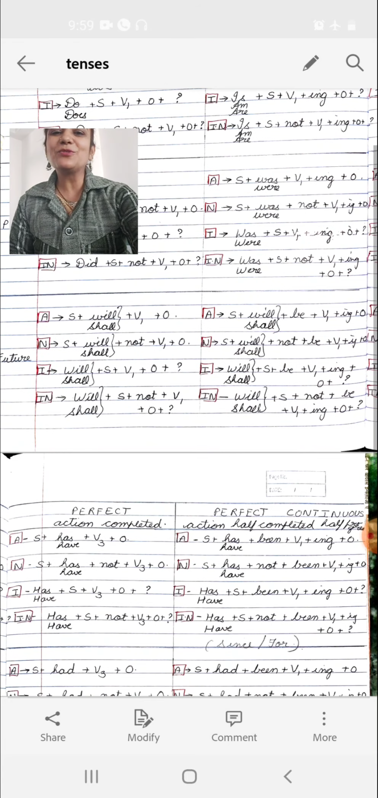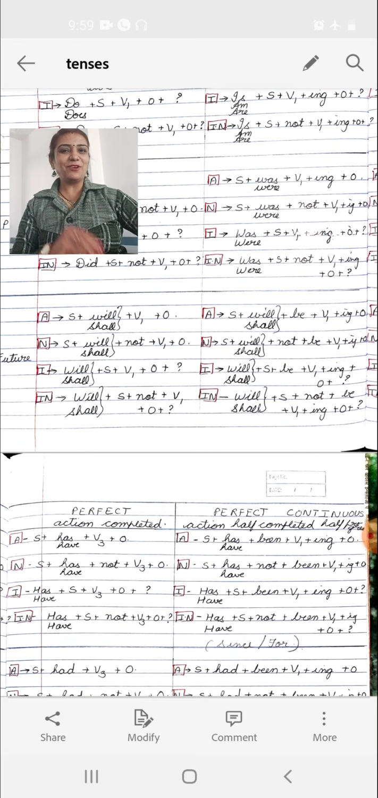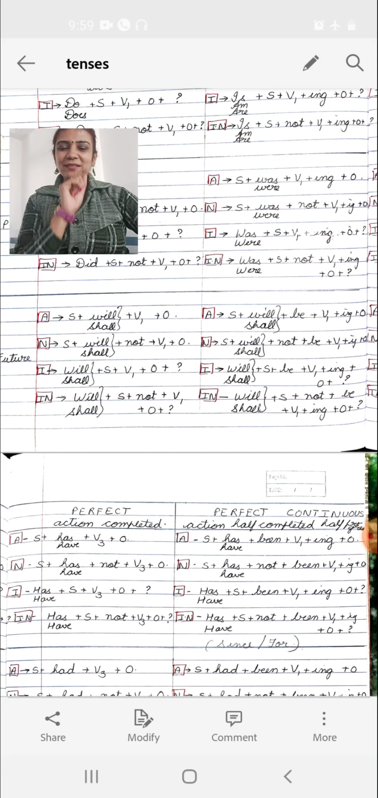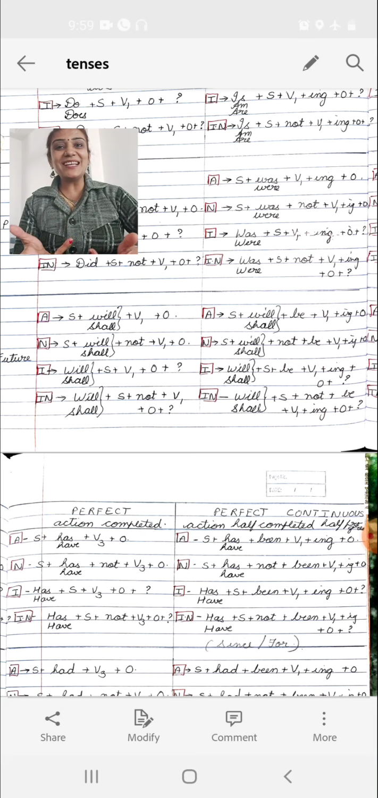Now coming back to our simple future tense. For that I'll just revise the simple present tense. Simple present tense, what was the rule? Subject plus verb first form s/es plus object. Simple past tense, what was the rule? Subject plus verb second form plus object. Ram writes a letter, Ram wrote a letter. The same thing into simple future would be what? We obviously add will and shall, because we assume it is going to take place in future.